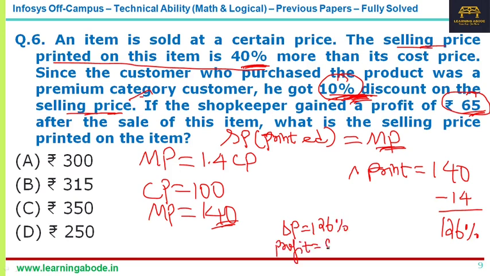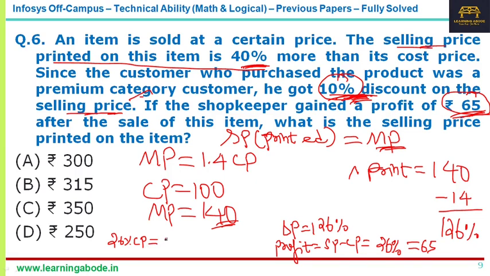So what is the profit? Profit is selling price minus cost price. So that means 26 rupees, I'm sorry, 26% is the profit. Selling price minus cost price, that 26% is the profit. Now that is the 65 rupees that is mentioned in the question. Now we have almost got the answer. Profit is always calculated on the cost price only. So if you say 10% profit, it is 10% on the cost price. Here in this question it is 26% profit.